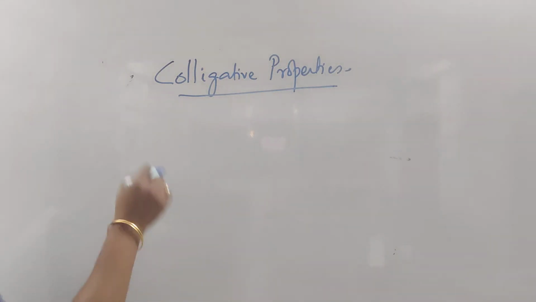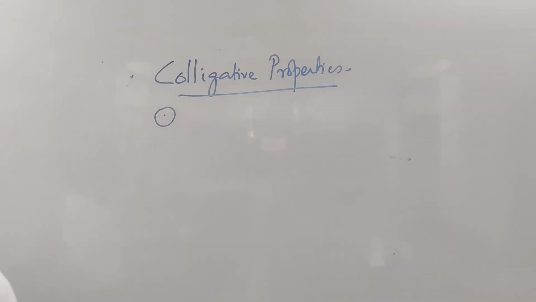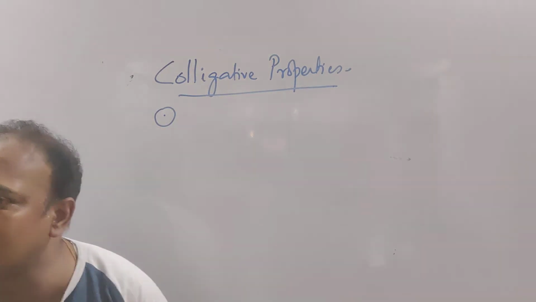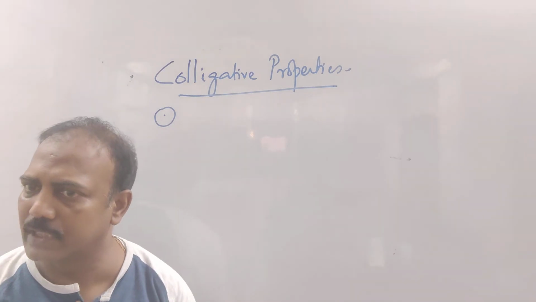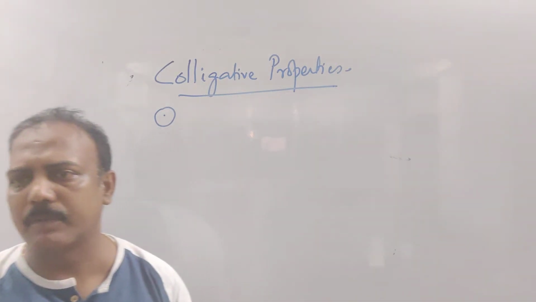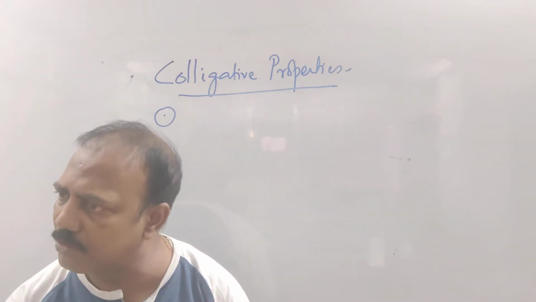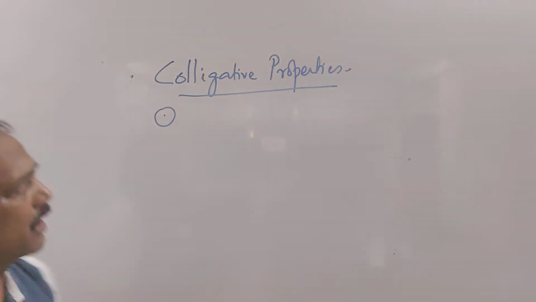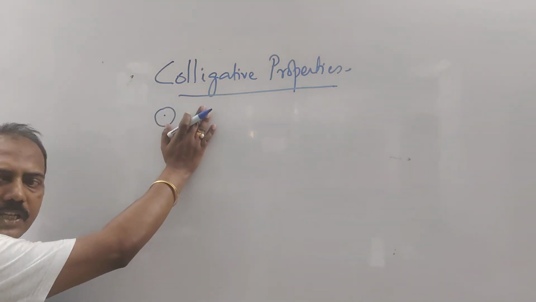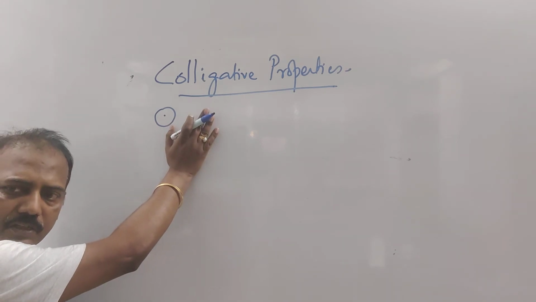Two points. Please understand. First, these are certain physical properties. Physical properties means those which can be measured or observed. These are certain physical properties of the solution of non-volatile solute.